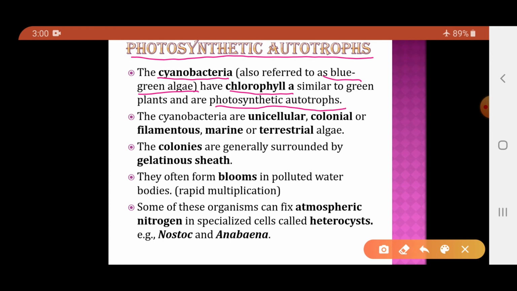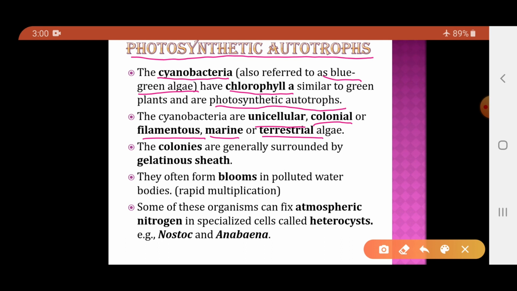Now these cyanobacteria are unicellular. This unicellular form may be colonial or filamentous. That is, they may occur in colonies or they may be found in the filamentous form. They may be found in marine water or they may be in the terrestrial region also.